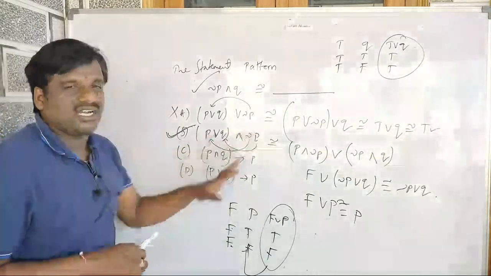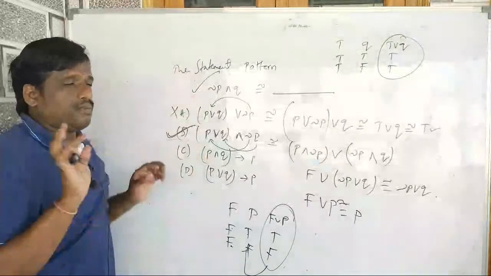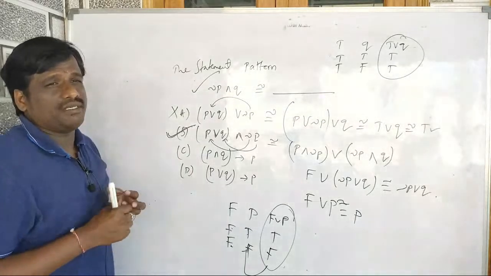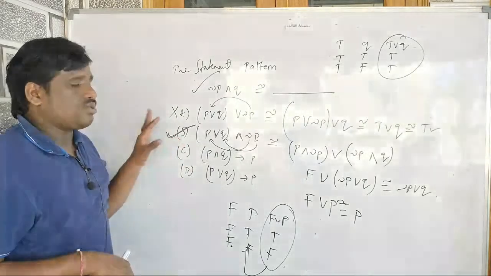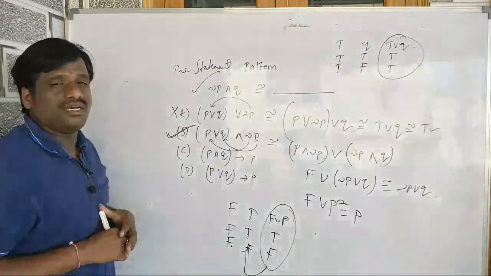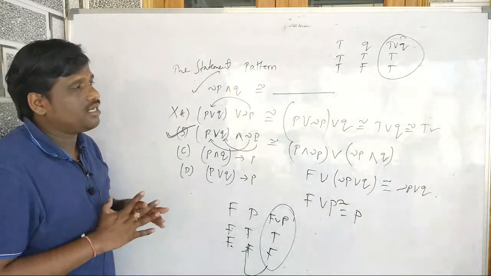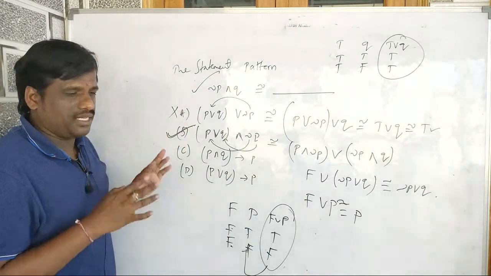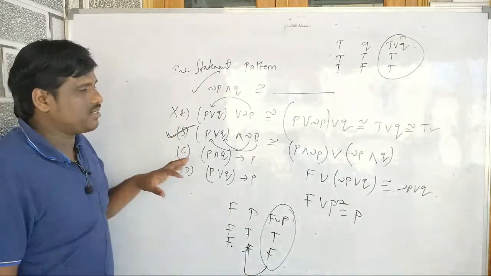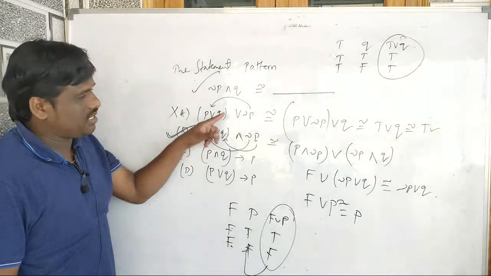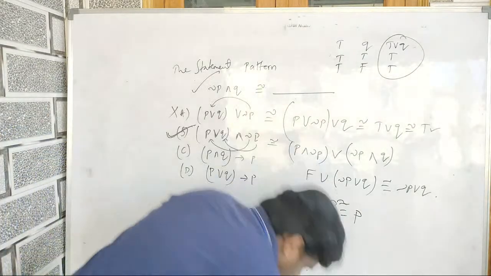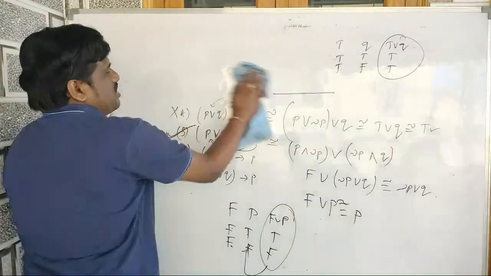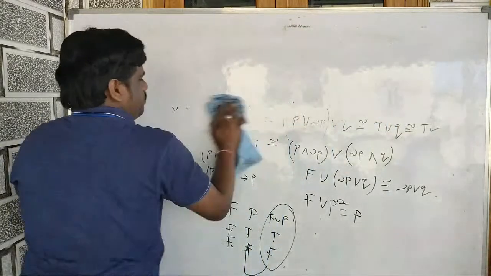अब ये डिफिकल्ट हो रहा है तो ट्रूथ टेबल पे जाना है. But one thing I will tell you, if you go for truth table it takes a time. So time is very important in MHCET. So you have to save the time, then you have to apply the laws. So you have to remember the laws and go for it. Don't do that lengthy process. Remember the formulas and do it, you get fast. Okay, so this is the answer. B is the right answer for this. So 2017 एक क्वेश्चन हो गया.